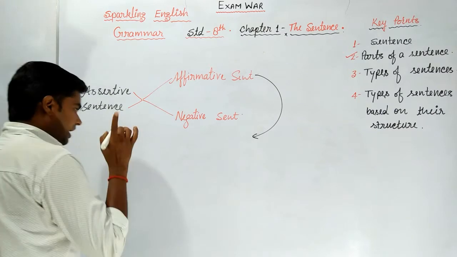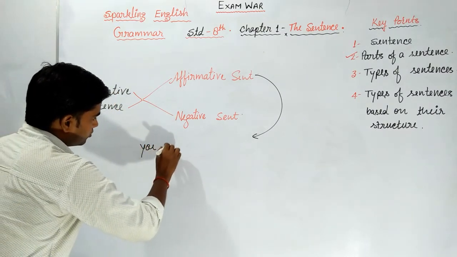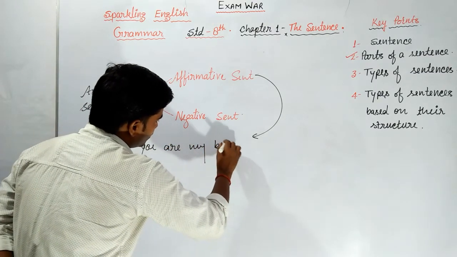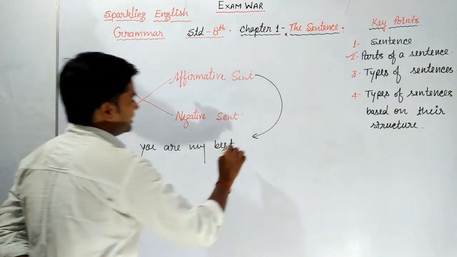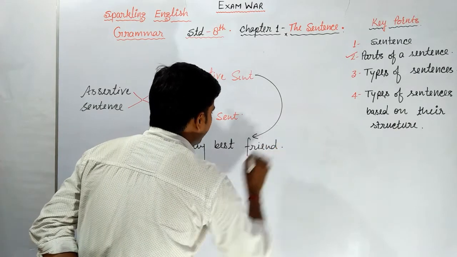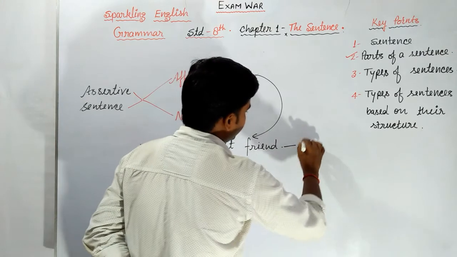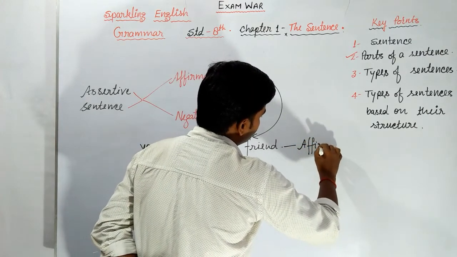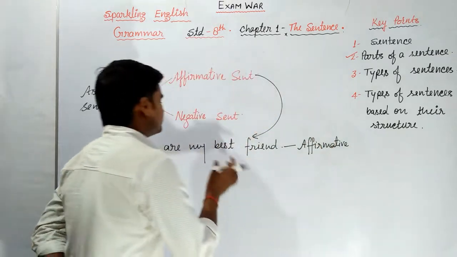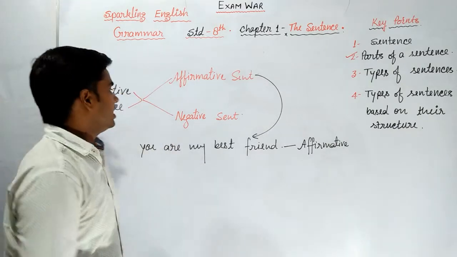So let's take first of all affirmative sentences. Affirmative sentences convey a positive meaning. For example, I write, you are my best friend. So this sentence has a positive meaning. That's why it is an affirmative sentence, as it is telling something positive.